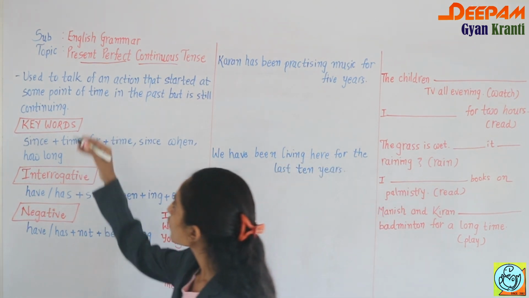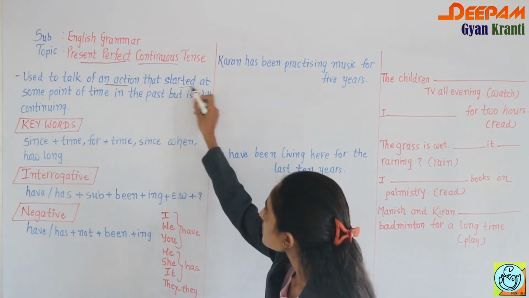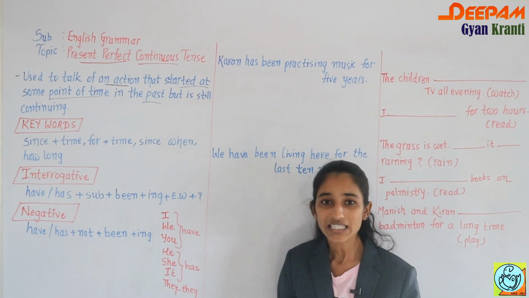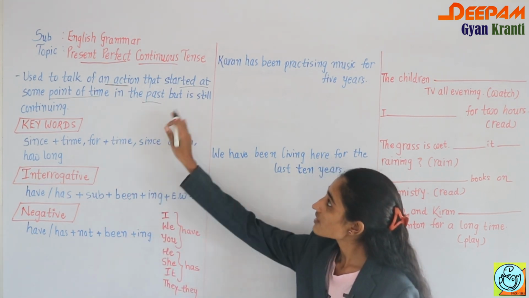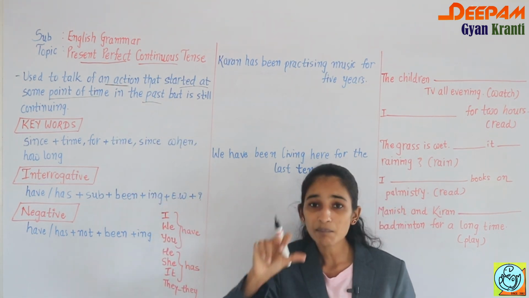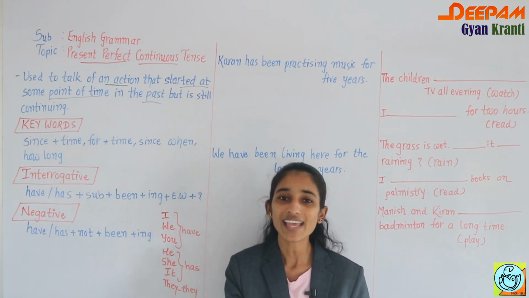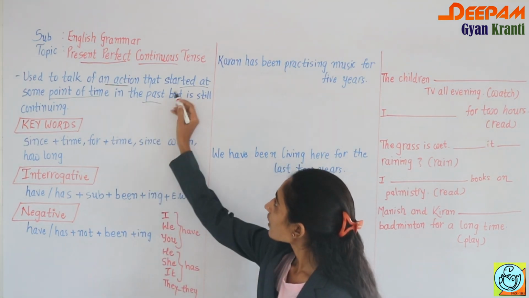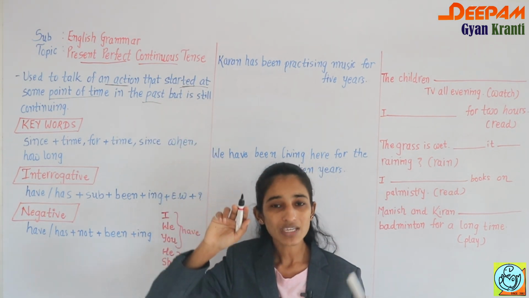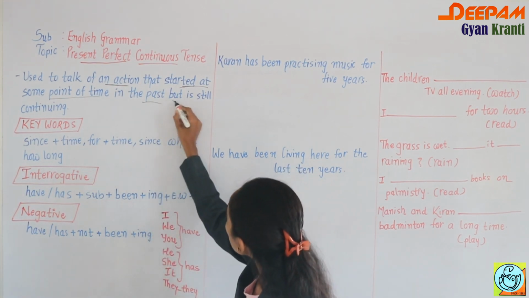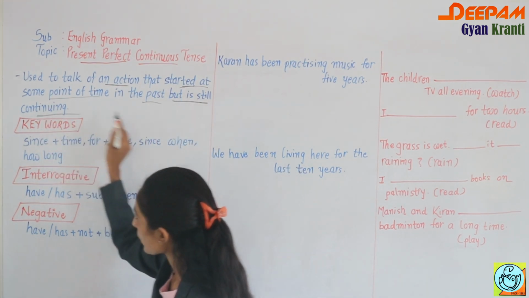First, it is used to talk of an action that started at some point of time in the past but is still continuing.